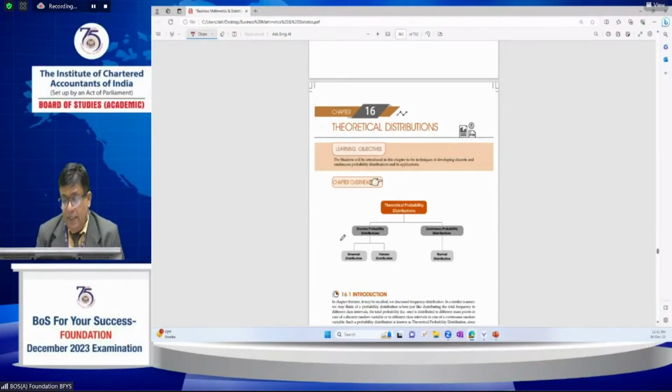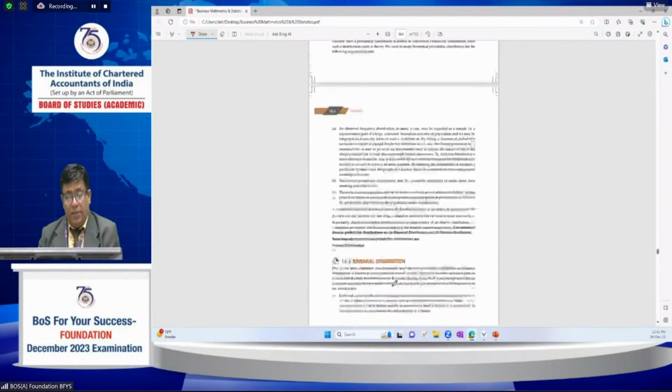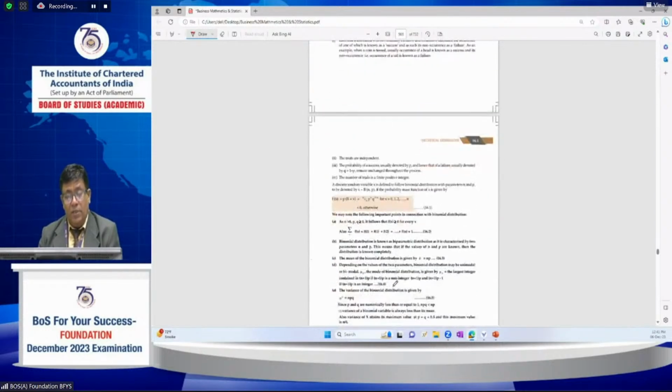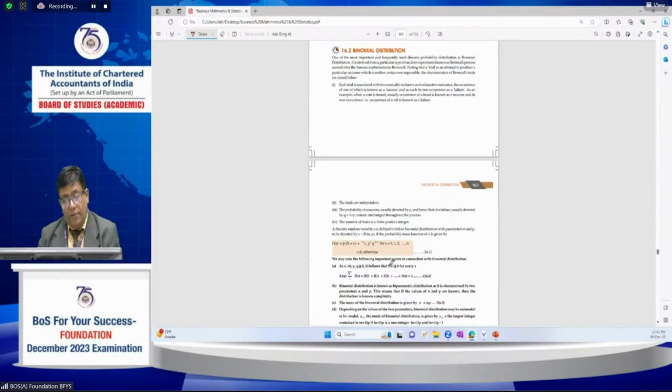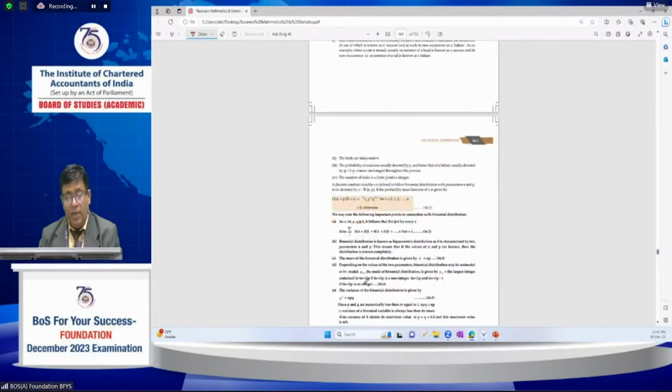Next one is theoretical distributions. These theoretical distribution questions are a further extension of probability, based on some probability function with similar characteristics: binomial distribution, Poisson distribution, and normal distribution. For the binomial distribution, find out the characteristics, what is the specialty, the mean, variance, and standard deviation, and what the binomial distribution is.